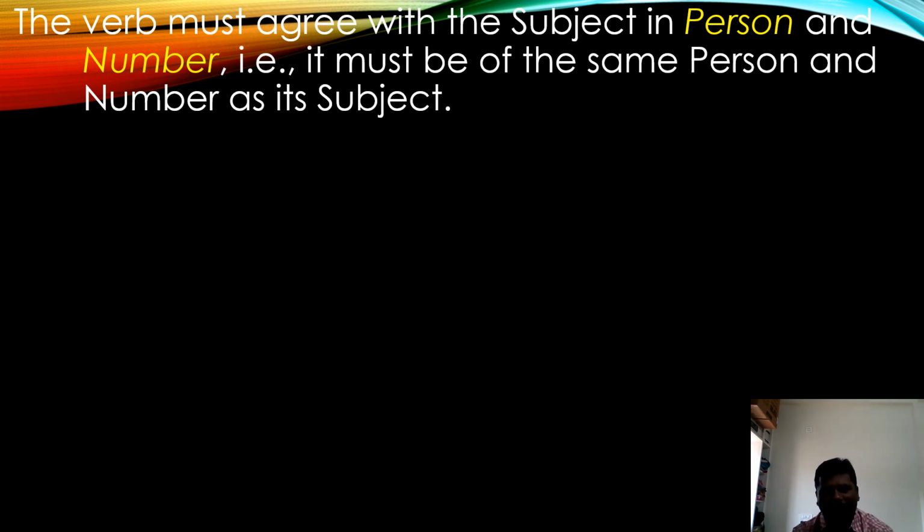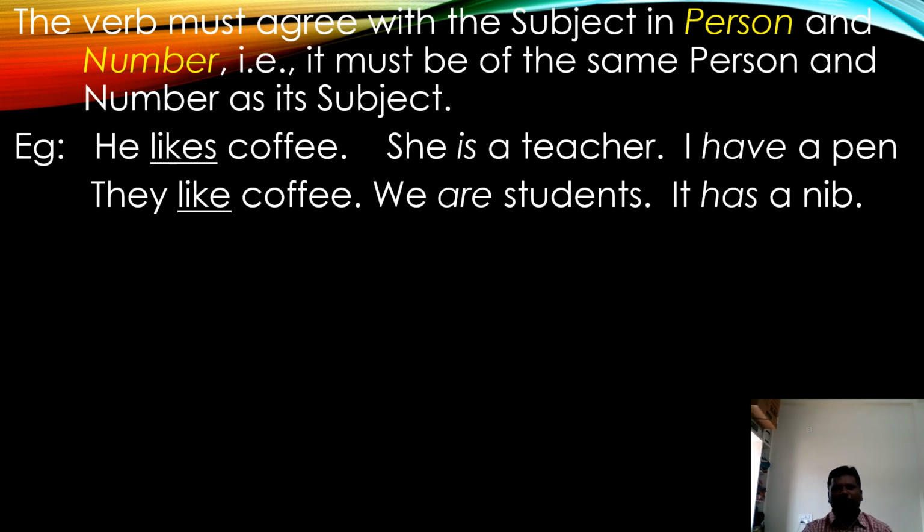Please all of you see this definition. The verb must agree with the subject in person and number. That is, it must be the same person and number as its subject. Let me explain with examples. He likes coffee. He is the subject, likes is the verb. The subject is third person singular.